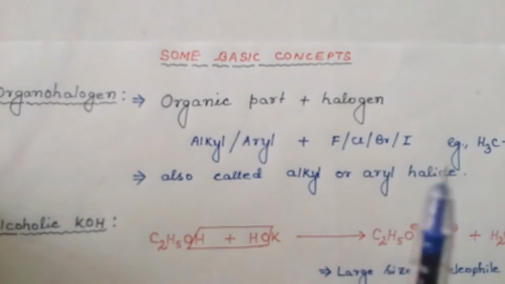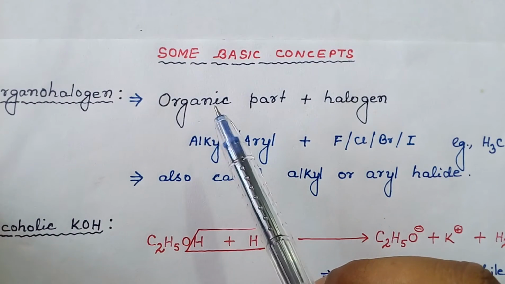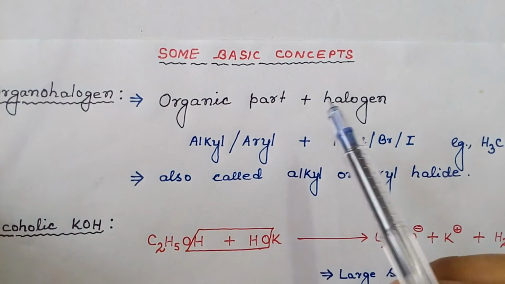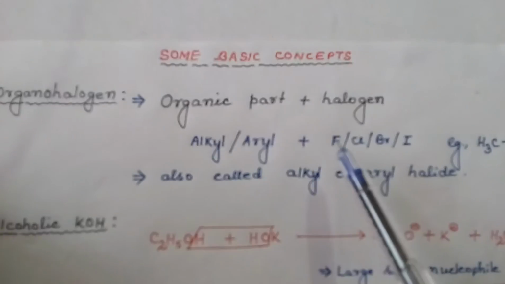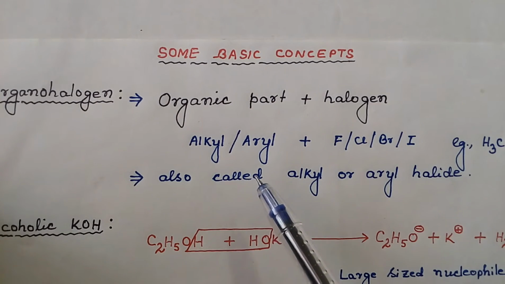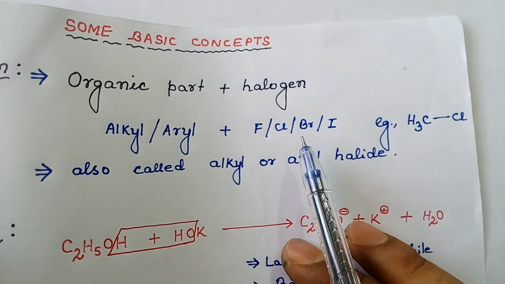An organohalogen compound is a compound formed by two parts, an organic part and a halogen part. The organic part may be an alkyl group or aryl group, and the halogen part may be fluorine, chlorine, bromine or iodine. They are also known as alkyl halides or aryl halides. Example: methyl chloride.